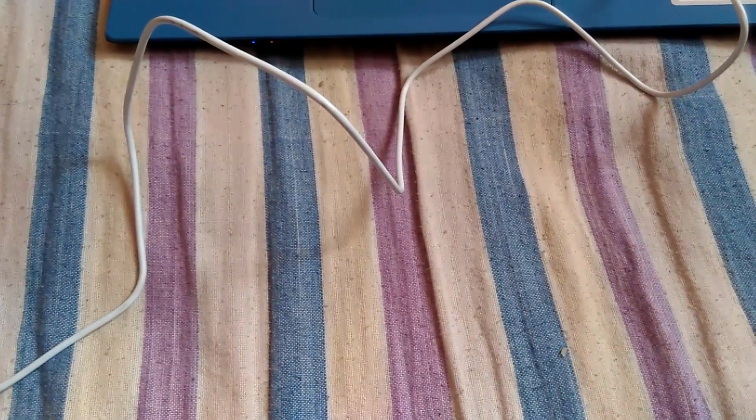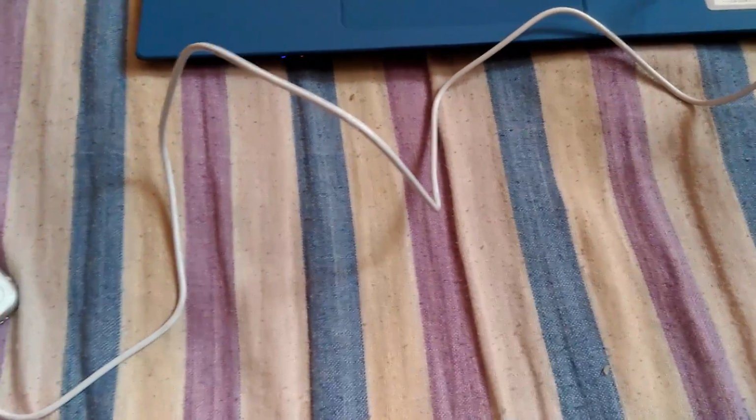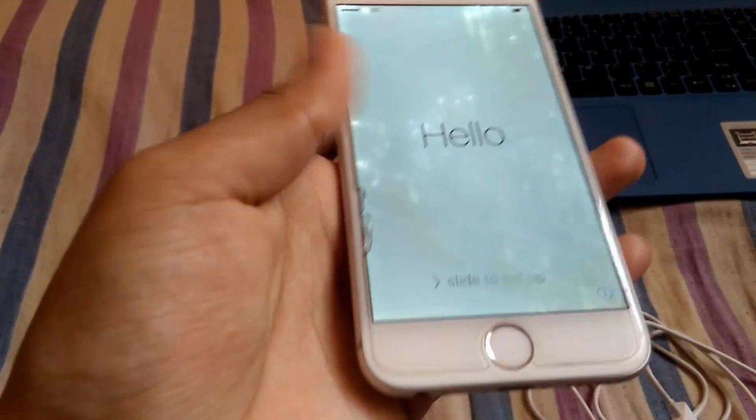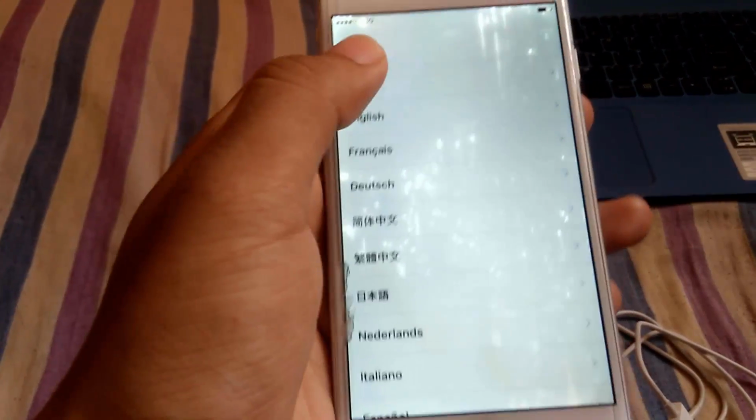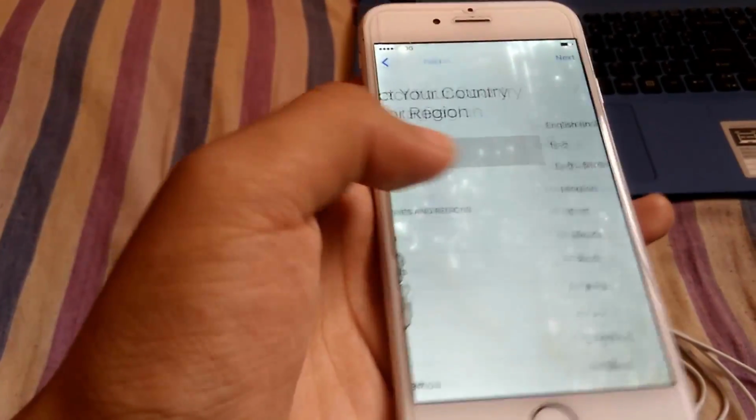Here I am Pratik Raj with my new tutorial on Apple iOS iPhone 6. In this tutorial I am going to show you how to change the iOS in the iPhone 6. Basically it's asking for activation, which means I forgot this iPhone's credentials.